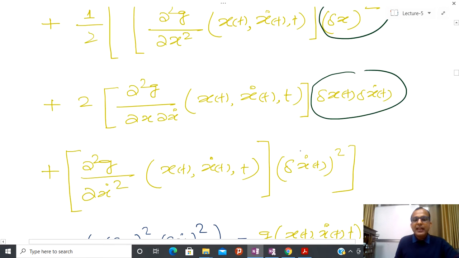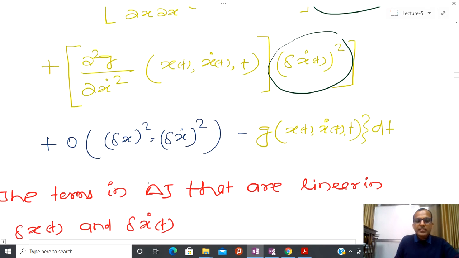And after that I have this kind of term, and this particular term is called the higher order term. In the higher order term, again some more variation will come into the picture, and it is possible to show that as delta x and delta x dot are very small, it is possible to neglect this higher order term.